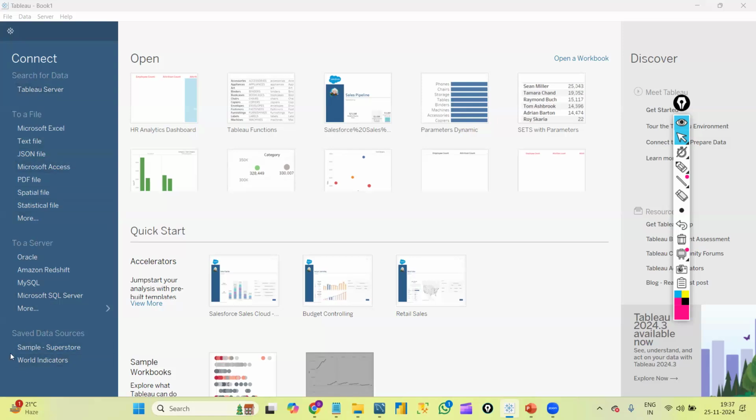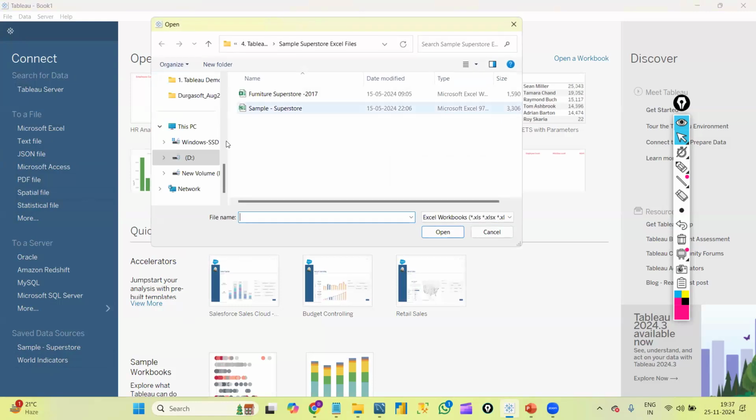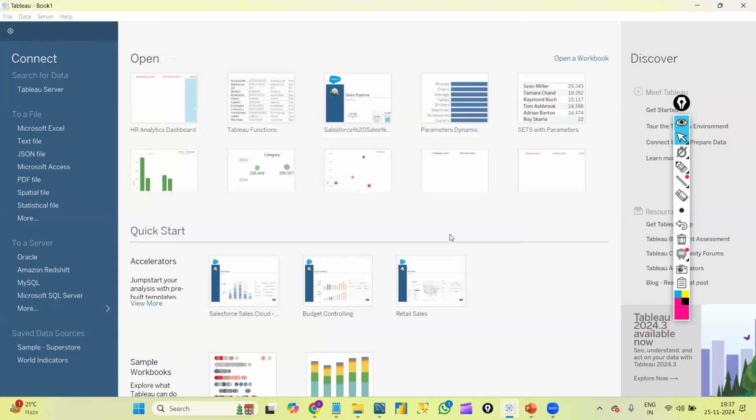Below, we have something called saved data sources. That means we have two data sources from Tableau, the sample superstore and world indicators. These are available freely from Tableau so that we can practice using them. And here we have an open option, where recently opened files will be shown. Now let me connect to one file. Here I'm connecting to an Excel file. It will allow me to select any file from my laptop. I'm selecting one file, the sample superstore, and clicking on open.